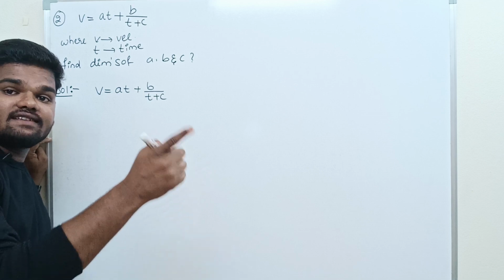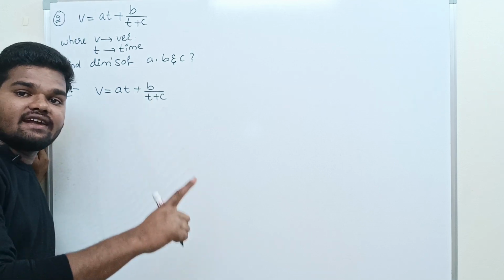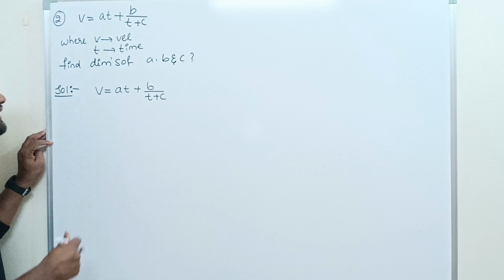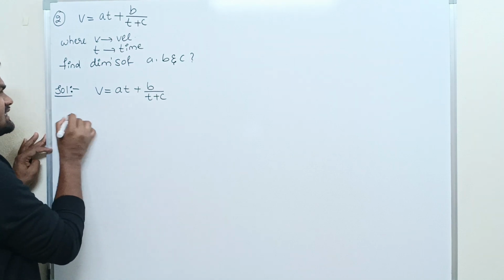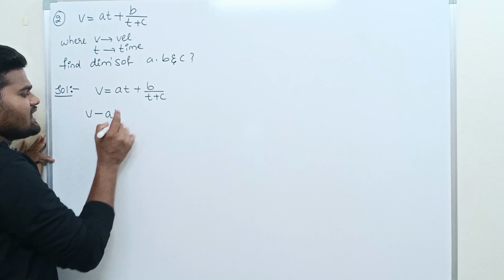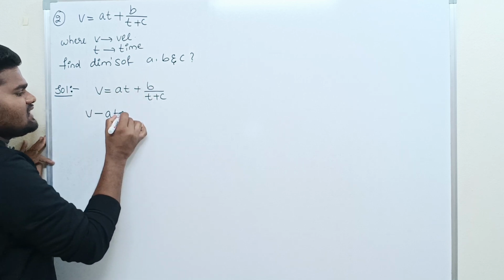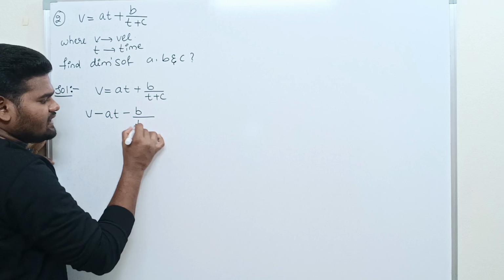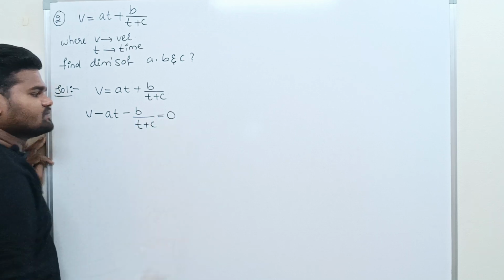Physical quantities having the same dimensions can be added, subtracted or equated. I'm writing this equation as V minus AT, if AT comes to this side, and minus B by T plus C equals 0.